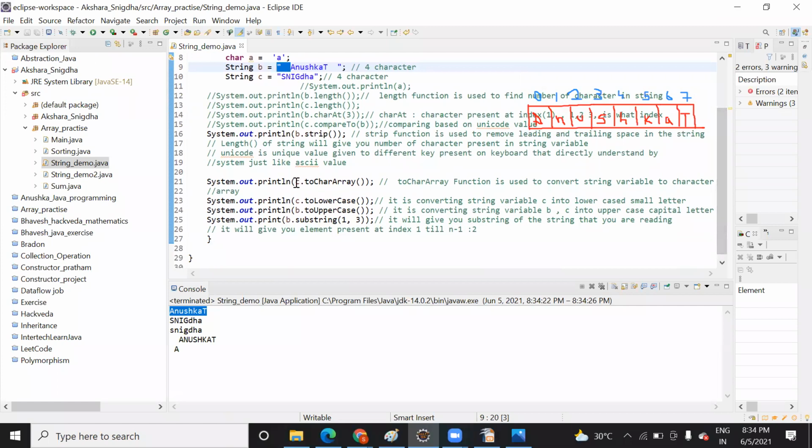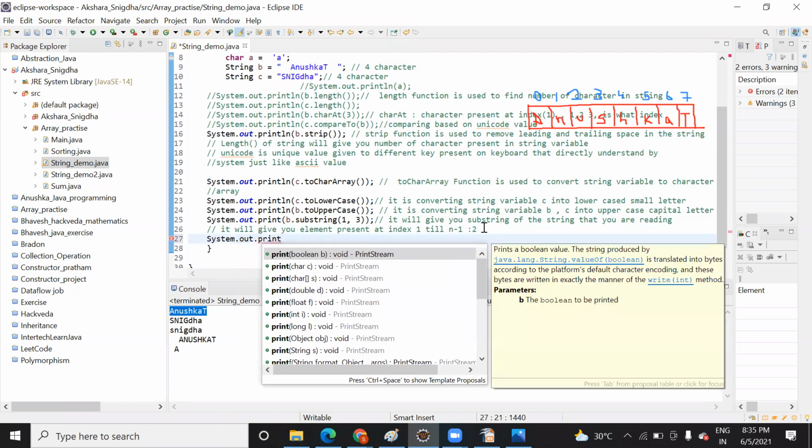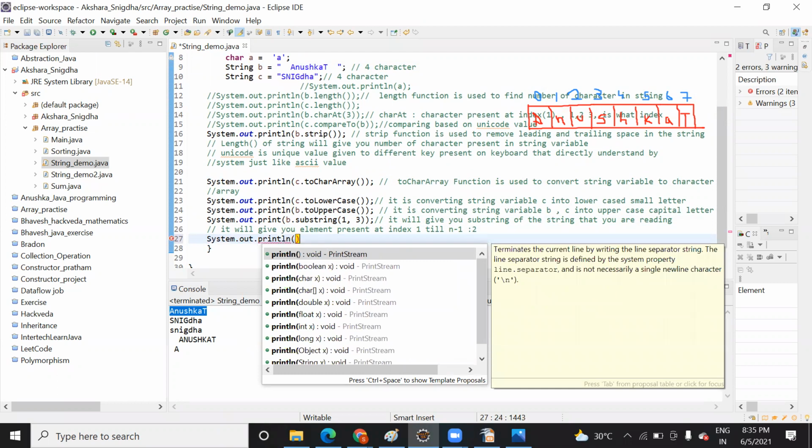This will convert your string into a character array. It will convert into lowercase, uppercase, and this will give you the substring. And how can you find it out? There might be the question, how can you find out what kind of functions are available in the string. You don't need to do anything, just type System.out.println, name of the variable.